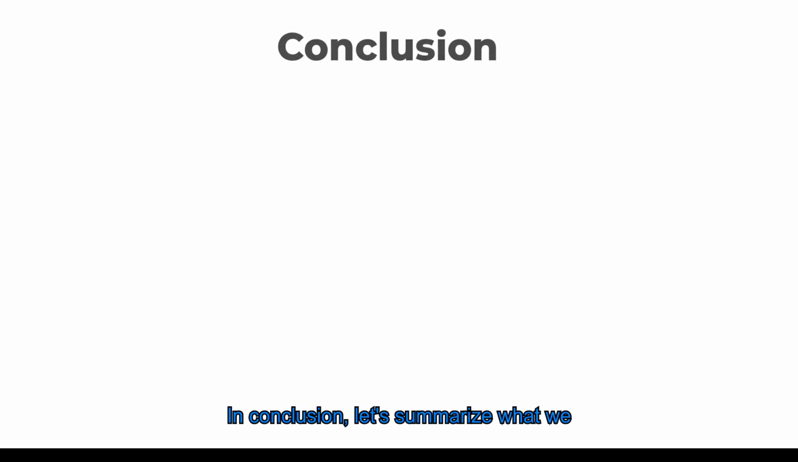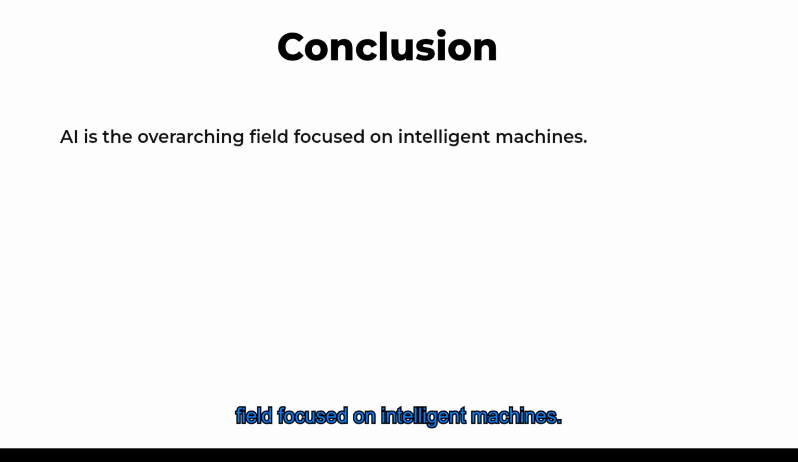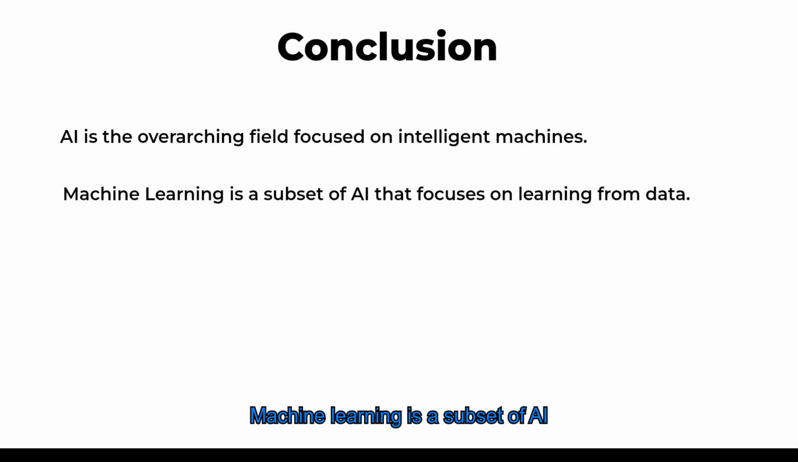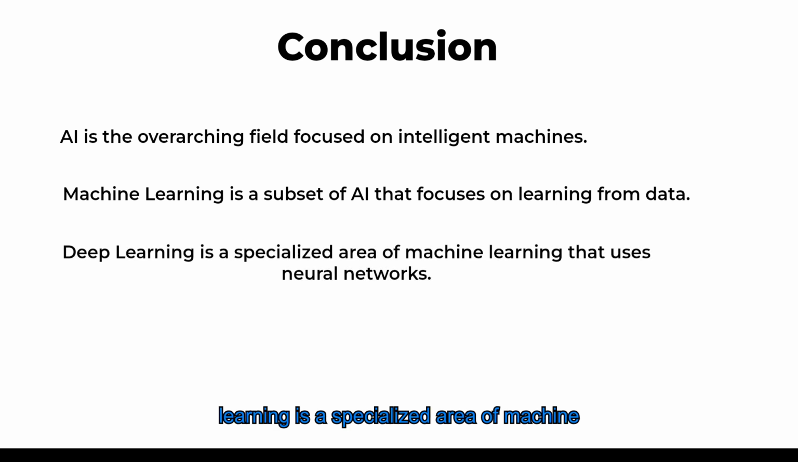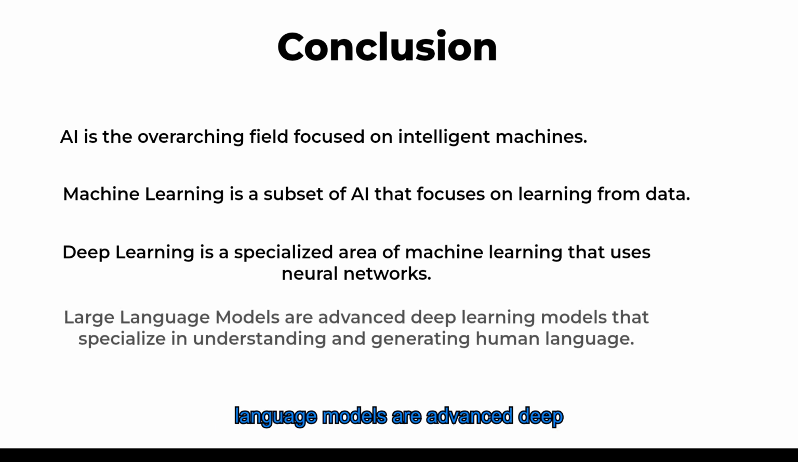In conclusion, let's summarize what we had covered today. AI is the overarching field focused on intelligent machines. Machine learning is a subset of AI that focuses on learning from data. Deep learning is a specialized area of machine learning that uses neural networks. Large language models are advanced deep learning models that can understand and generate human language. By understanding these concepts, you can appreciate the power and potential of AI technologies, especially in how they shape communication and information processing today.